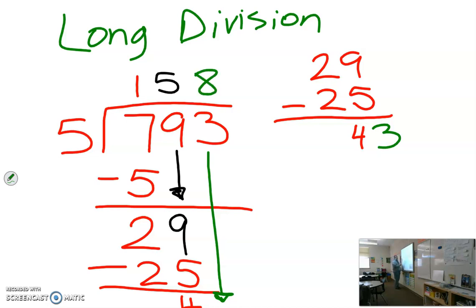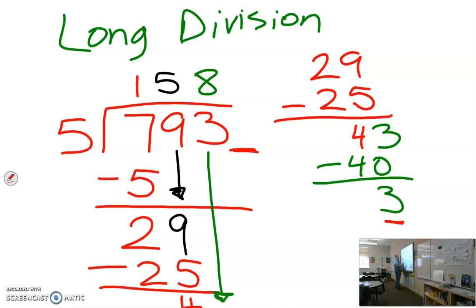Okay, so 5 times 8 is the next step, 40. So I minus 40. 43 minus 40 leaves me 3. Now, in this case, I have no more numbers to bring down. That's the next step. If I have a number to bring down, I would bring that down, but I have no more. And 5 is bigger than the 3. So 5 cannot go into 3.